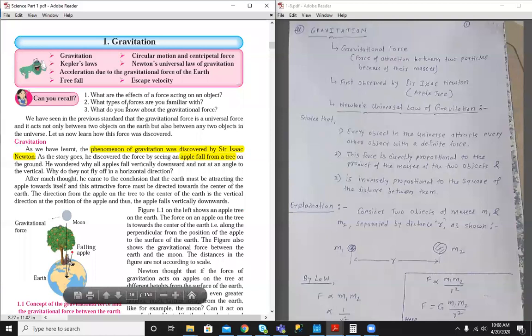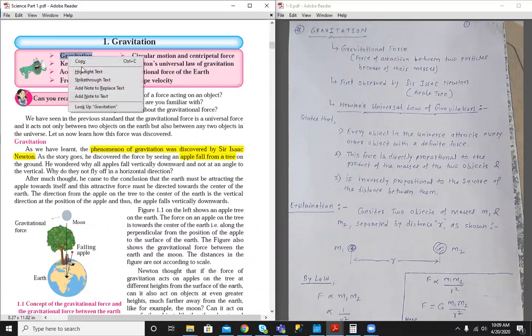This is our government textbook for 10th standard. I have written a short note on this chapter. The chapter includes the topics gravitation, circular motion, centripetal force, Kepler's law, Newton's universal law of gravitation, acceleration due to the gravity force of the earth, free fall, and escape velocity. The topics we are going to cover today are gravitation, Newton's universal law of gravitation, acceleration due to the gravity force of the earth, and free fall.